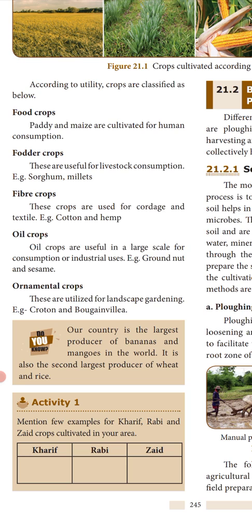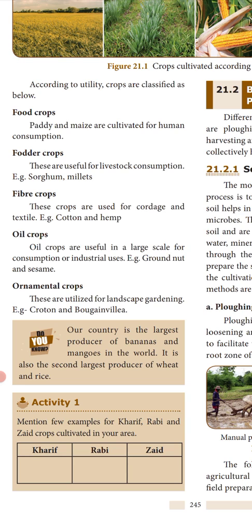So what are the different kinds of crops which are grown? How do they classify? Food crops, fodder crops, fiber crops, oil crops, and ornamental crops.